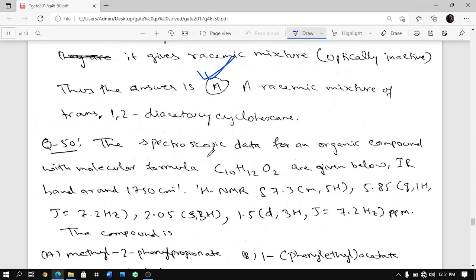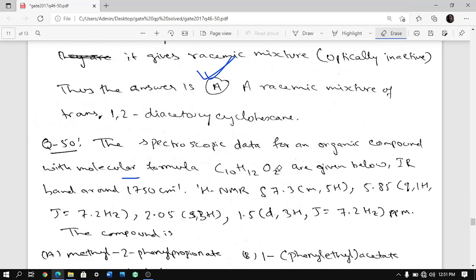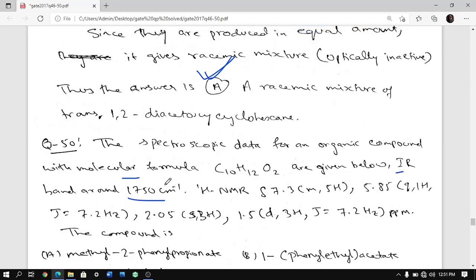Last question. The last question gives the spectroscopic data for an organic compound with this molecular formula. Whenever a molecular formula is given, the first thing you should find is always the unsaturation index: how many double bonds or ring equivalents are present? Then it says IR is around 1750. At 1750, it looks more like an ester to me. Aldehyde and ketone come around 1700, 1710, maximum 1715 or 20. Esters come around 1735, so 1750 looks like an ester. It might be a stronger C=O bond, somewhere it is being pulled.